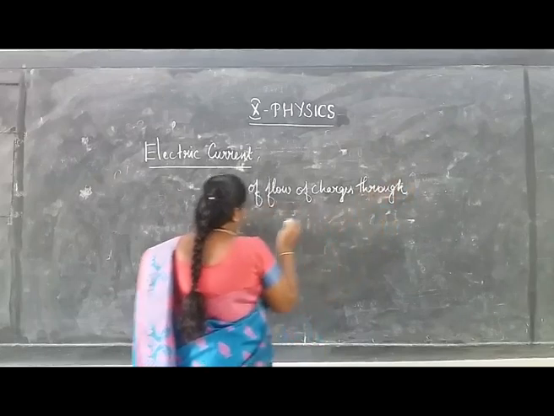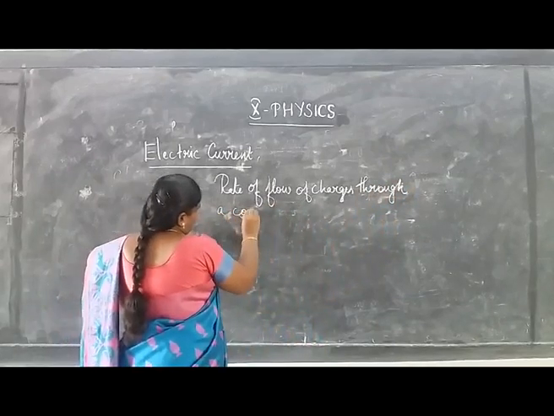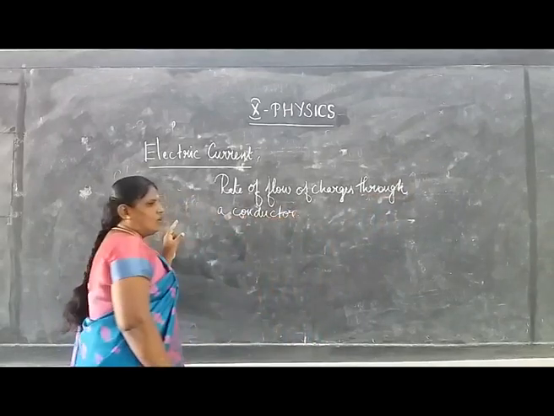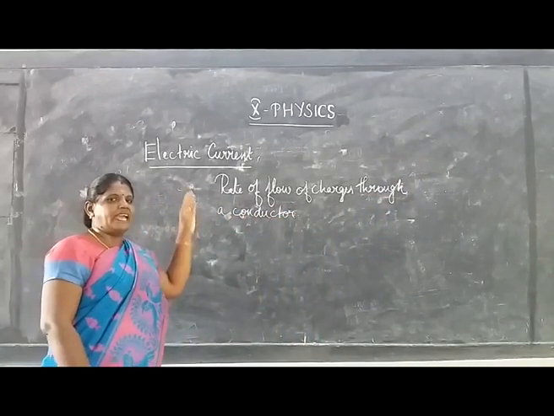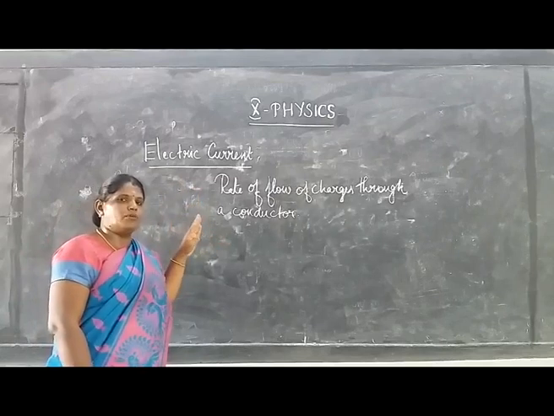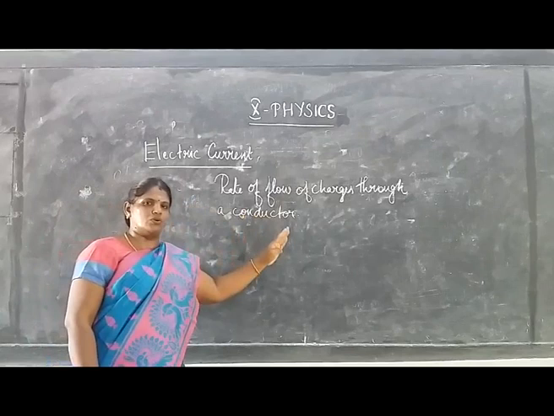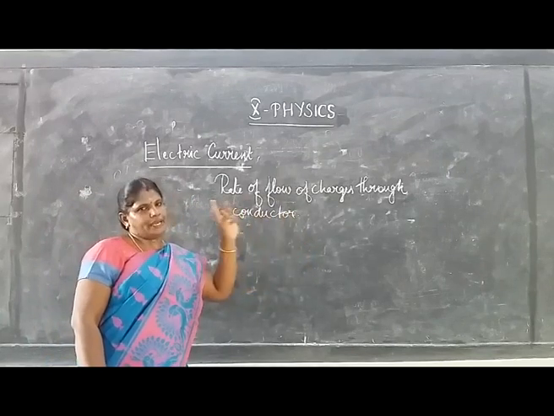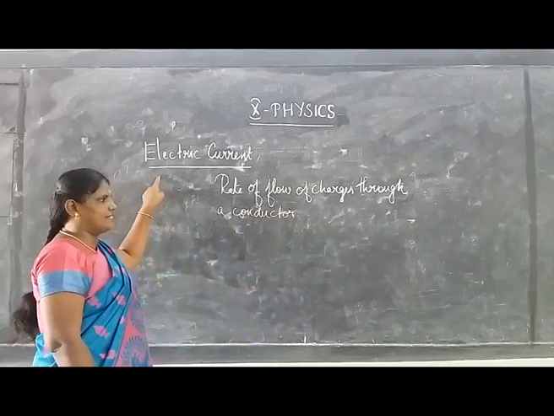Electric current is defined as the rate of flow of charges through a conductor. Or we can say electric current is produced when a certain amount of charge passes through a particular area of cross section of a conductor in unit time. So how can we define electric current?